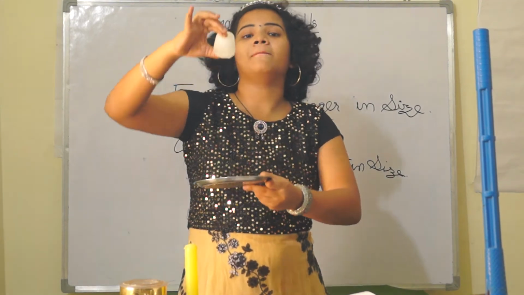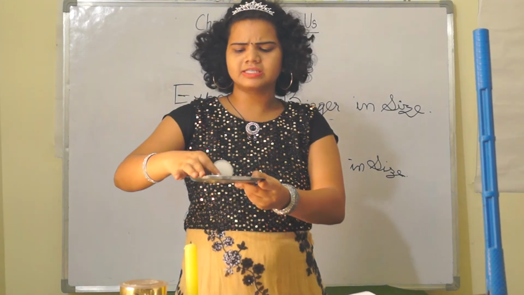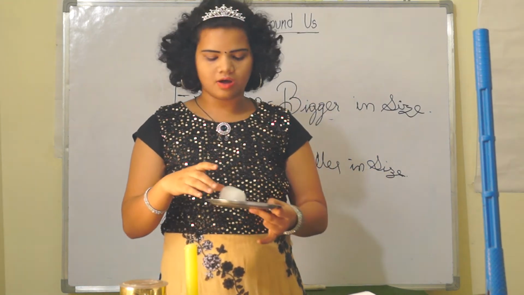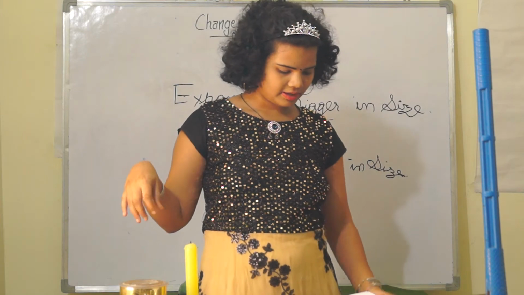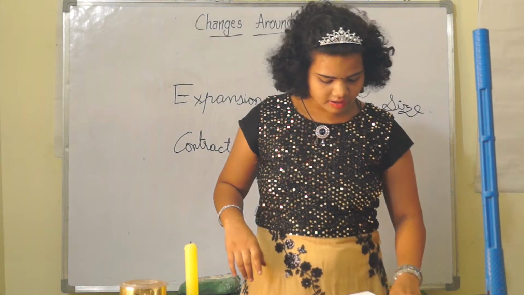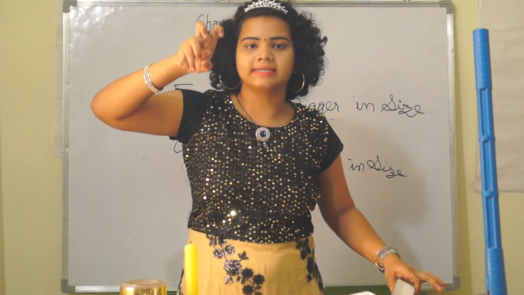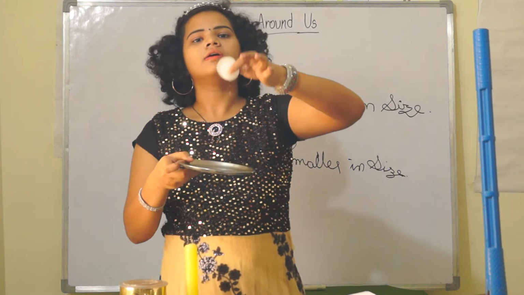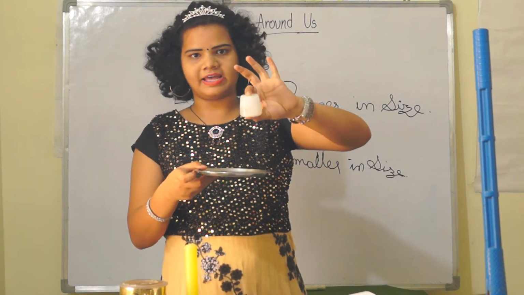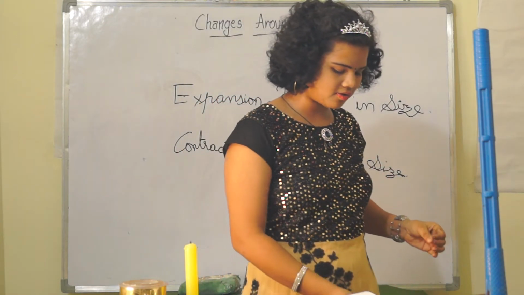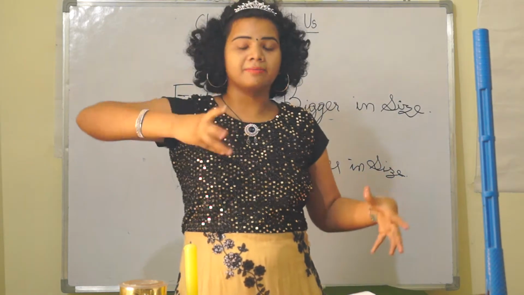So it is melting. Just keep this ice cube outside for half an hour and do one activity, and when you come back, you will see the ice cube reduces its size. This is how the melting process happens.